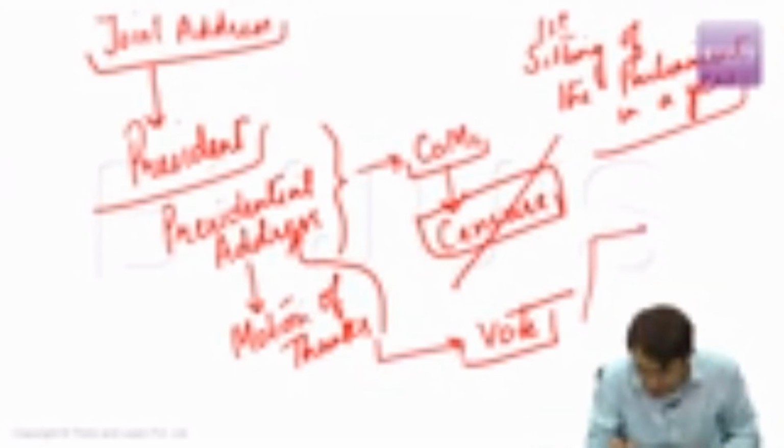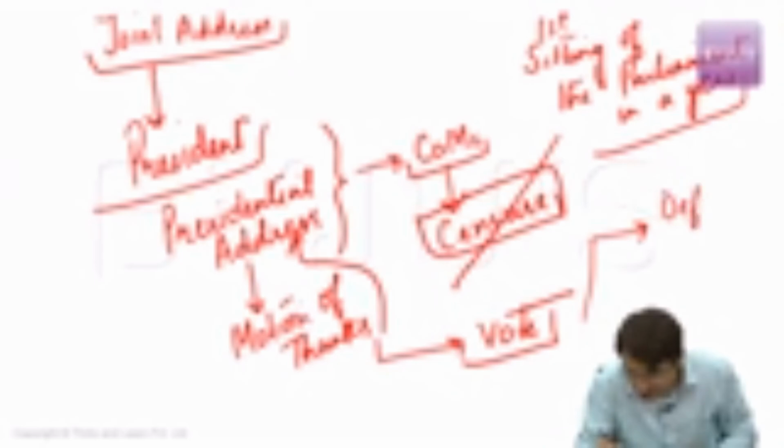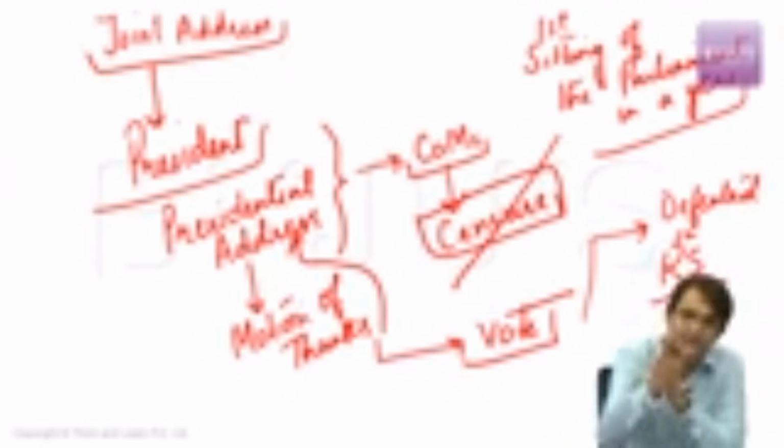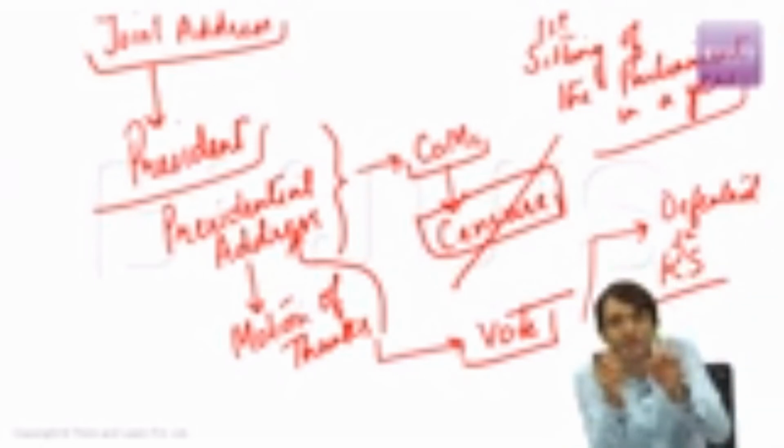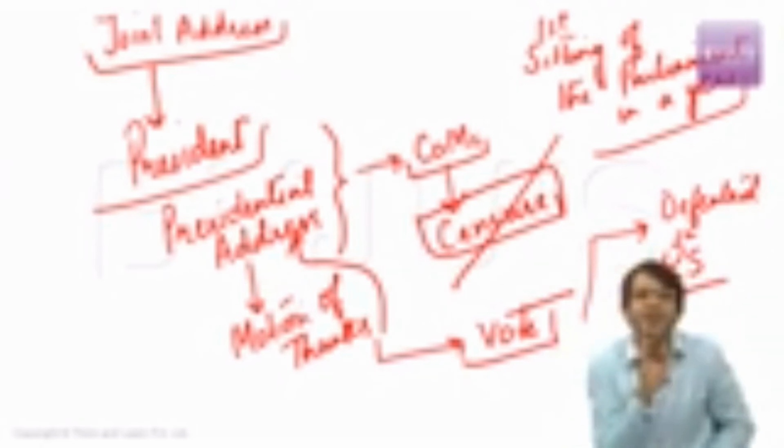But what happens if this vote is defeated in Rajya Sabha? Voting takes place in Lok Sabha. If it is defeated in Lok Sabha, it involves censure. Then government has to seek vote of confidence again. But if this motion of thanks on presidential address is defeated in Rajya Sabha, then what will happen? Nothing will happen. Why nothing will happen?